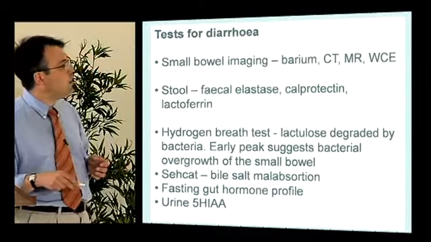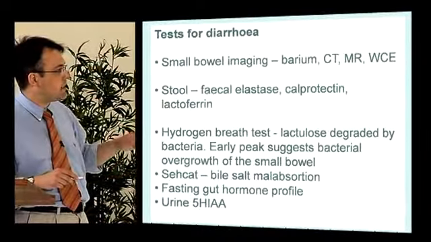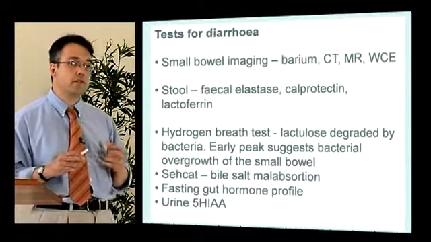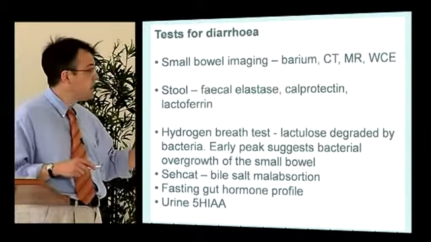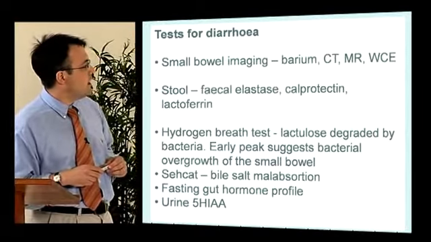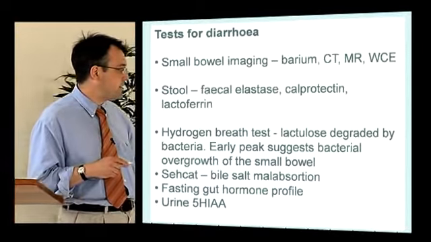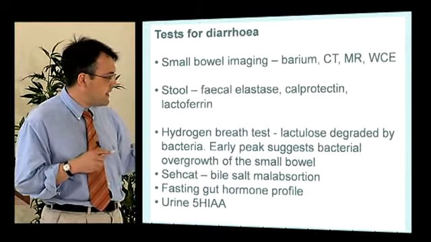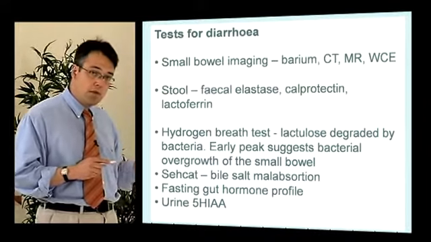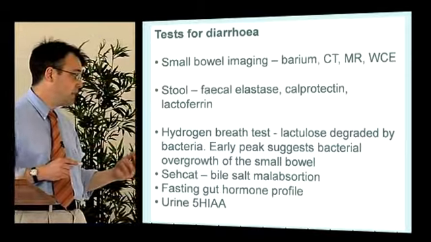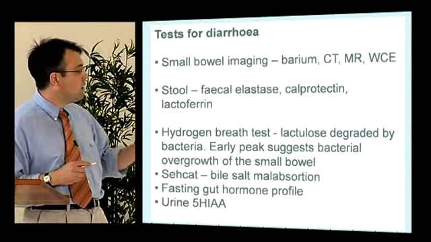The stool can be looked for fecal elastase, which is a measure of pancreatic insufficiency, or in some centres you can do calprotectin or lactoferrin, which are markers of inflammation in the bowel. And then you've got the more unusual causes of diarrhea, such as a hydrogen breath test for bacterial overgrowth, a SeHCAT radionuclear scan for bile salt malabsorption, a fasting gut hormone profile for things like gastrinomas perhaps, or a urine 5-HIAA for carcinoid.